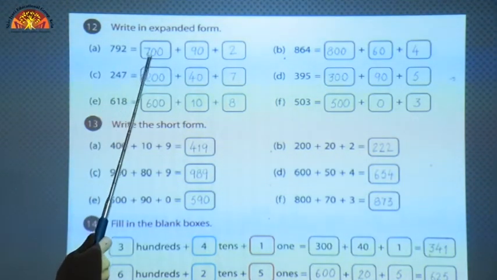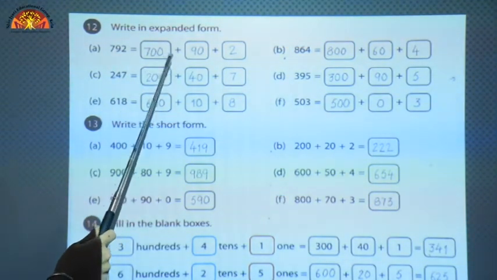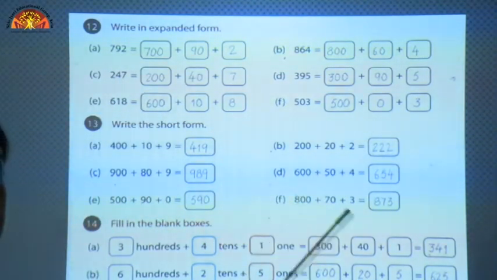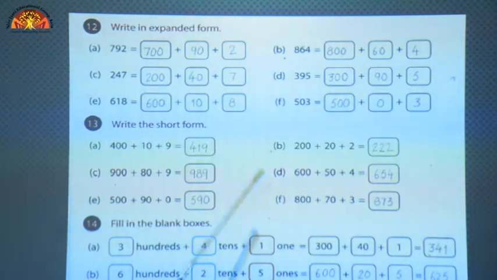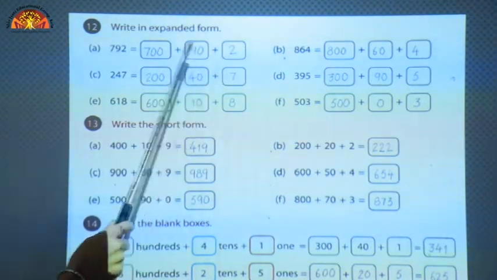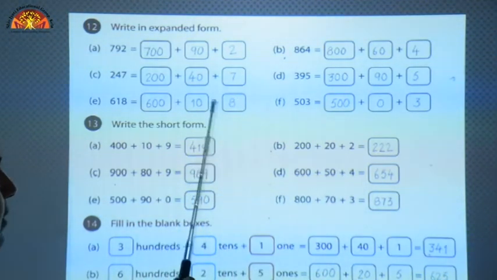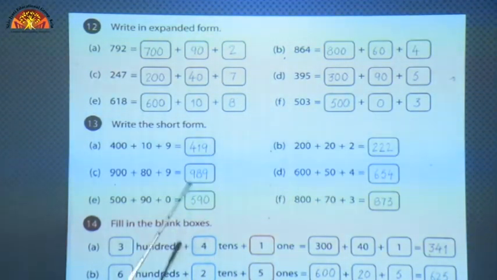This is 700 plus 9 is at tens place, so we will write 90 for 9 tens. This is 90, and 2 is at ones place, so we will write 2 as it is. I hope you have understood. Now the rest of the questions you can do yourself.